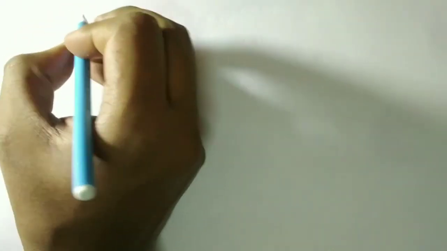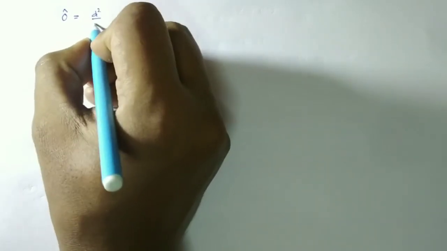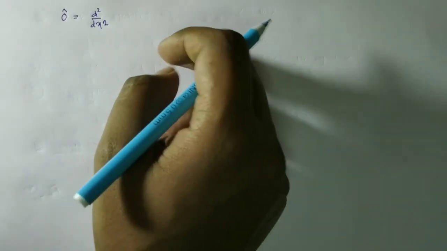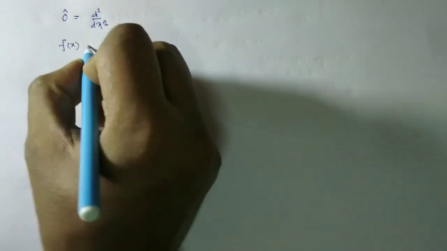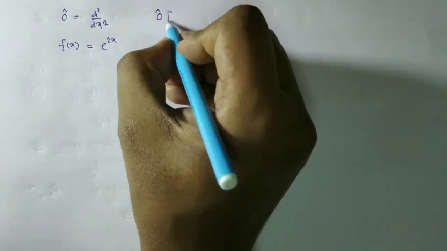Now here we are going to give some examples regarding eigenfunctions of some mathematical operators, and we have defined what is called an eigenfunction of an operator and what is an eigenvalue. Now suppose we have an operator equal to d2/dx2. Now this operator acts over a particular function. Suppose the function is given, f(x) is equal to e to the power 2x. Now we are operating this operator over this function.